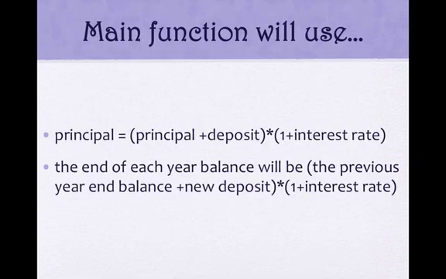Here is the main function I will use in this project. The principal equals the sum of principal plus deposit, then multiplied by 1 plus interest rate. The principal at the left side of the equation will be the new principal every time. I created a loop in Matlab which can generate the new principal value according to how many years have passed.